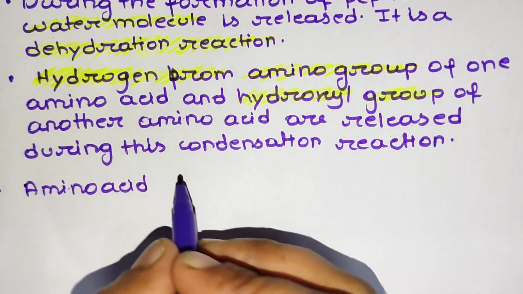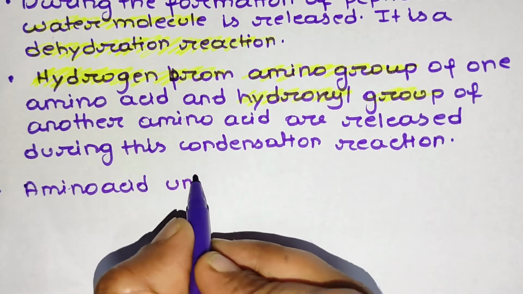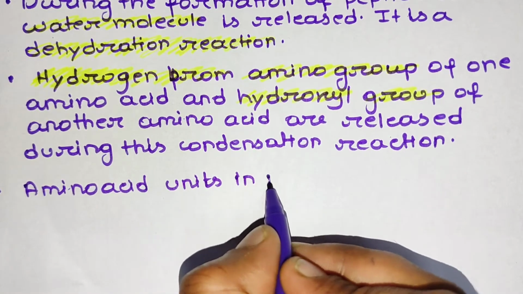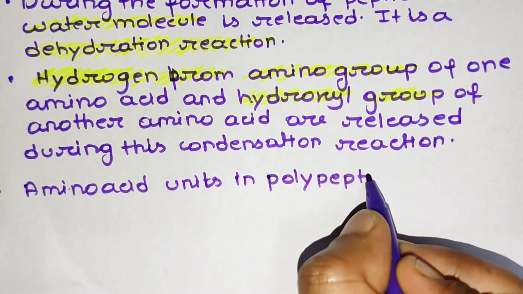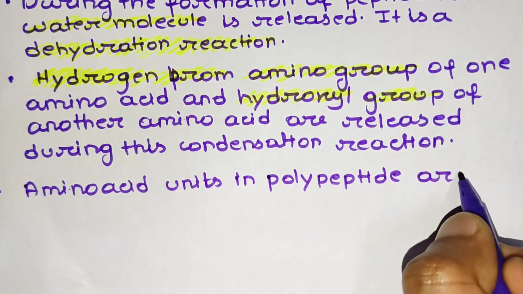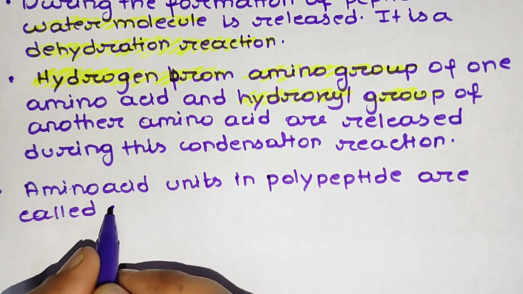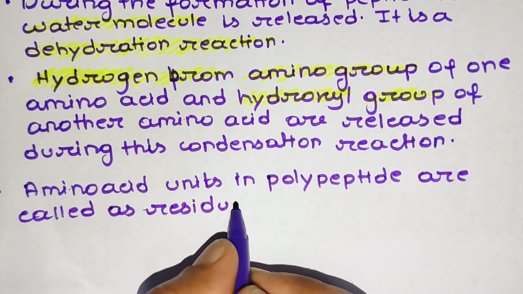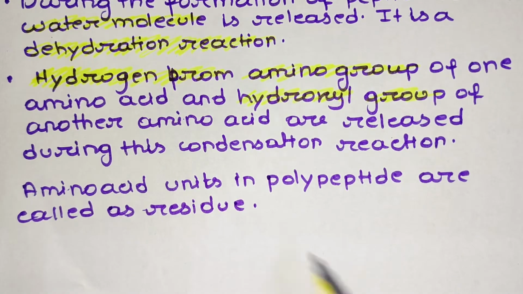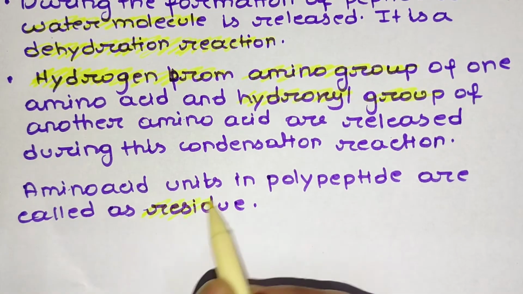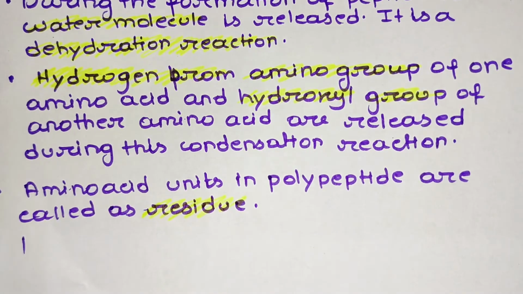Now, amino acid units in a polypeptide are called residues, or you can say amino acid residues.